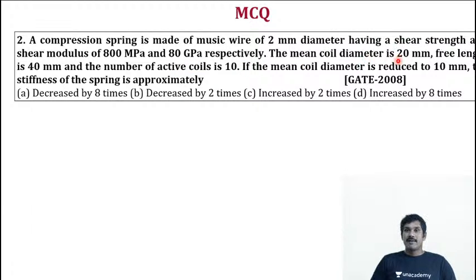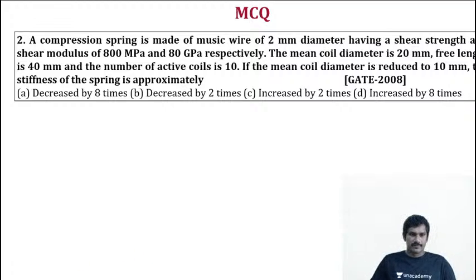The mean coil diameter is 20 millimeter, free length is 40 mm, number of active coils is 10. If mean coil diameter is reduced to 10 millimeter, then the stiffness of spring is approximately, that is the question.